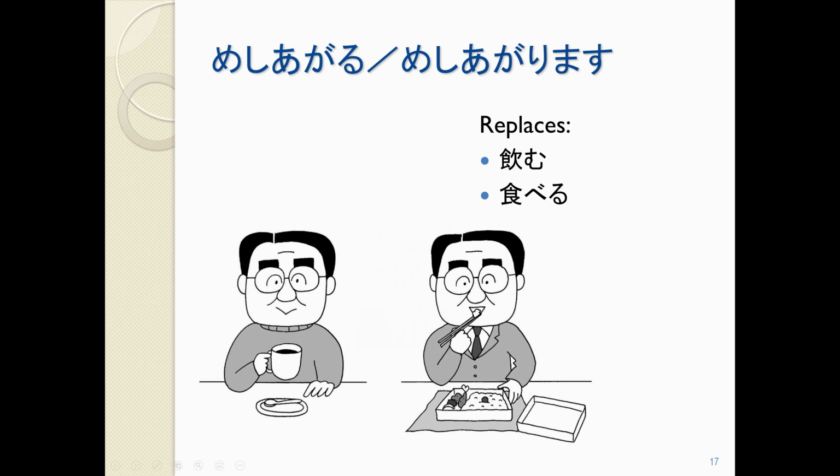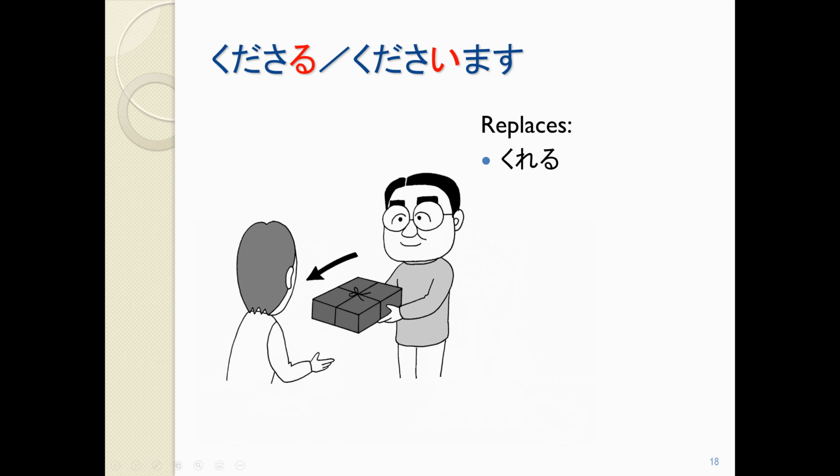Next up, 召し上がる, 召し上がります. 召し上がります will replace both 飲む and 食べる. We can tell the difference based on the context. Be careful, some people have a little bit of difficulty pronouncing this word. It's 召し and then 上がります.